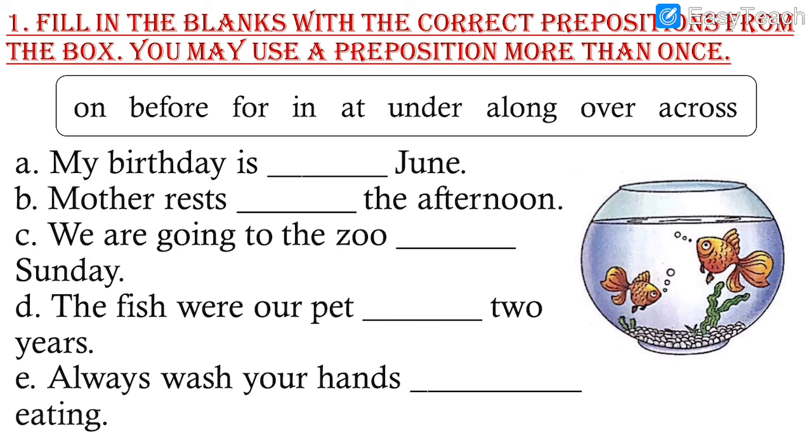Number 1. My birthday is dash June. So while writing a month, we write the preposition in. So let us write the answer in. In the first one, the answer is in. My birthday is in June. We say in June, in December, in January. So with all the months we use in. Do write the answer. Then let's read number 2.